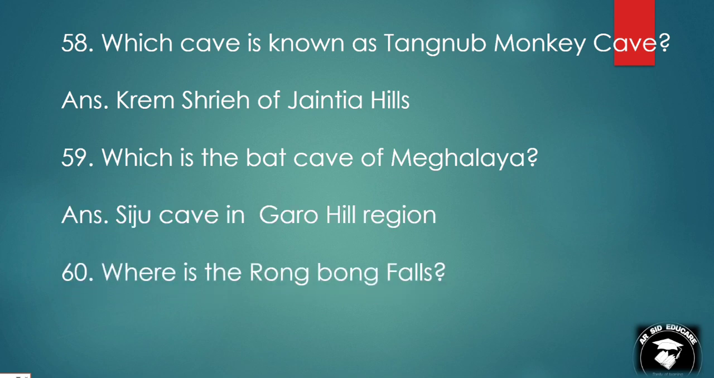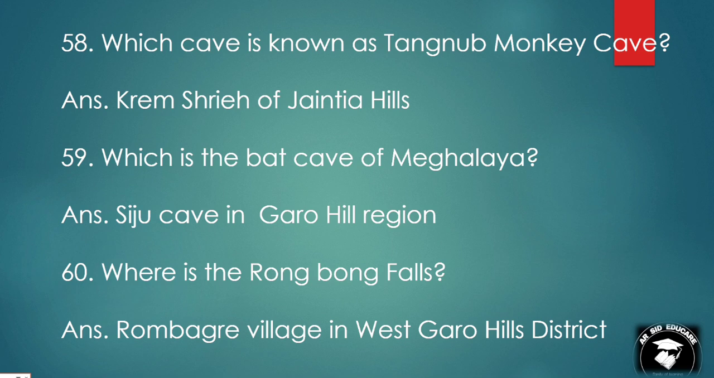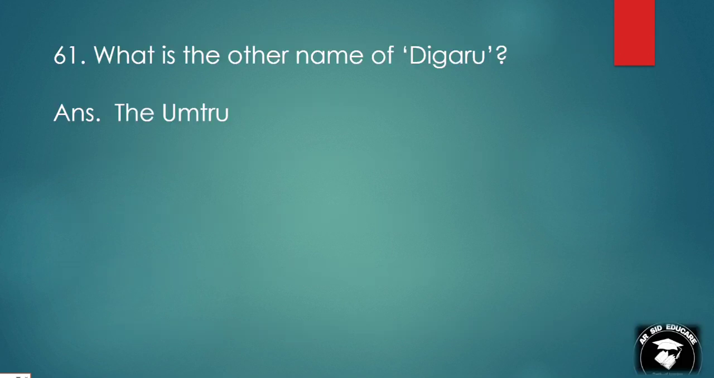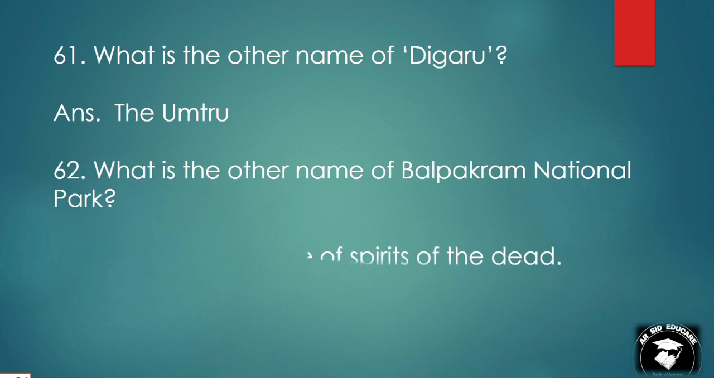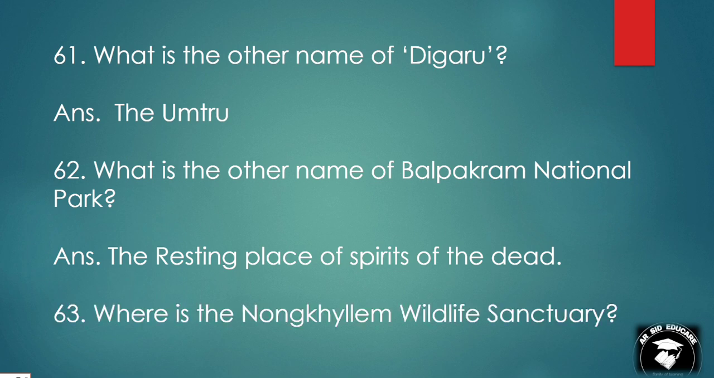Where is the Rongbong Falls? Rambagre village in West Garo Hills district. What is the other name of the Garo? The Achik. What is the other name of Balpakram National Park? The resting place of the spirits of the dead. Where is the Nongkhyllem Wildlife Sanctuary? In Ri Bhoi district.